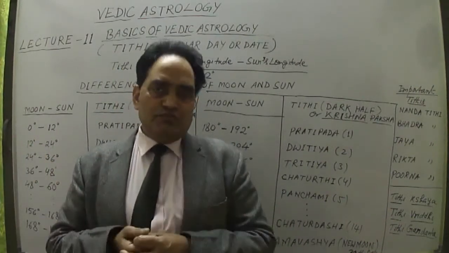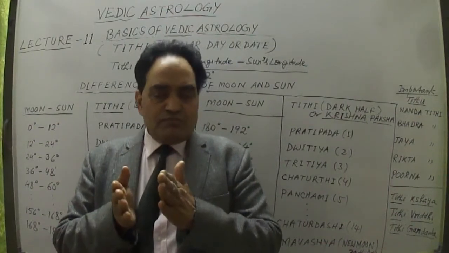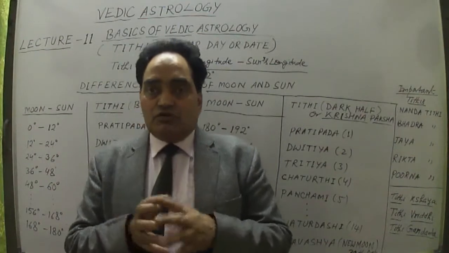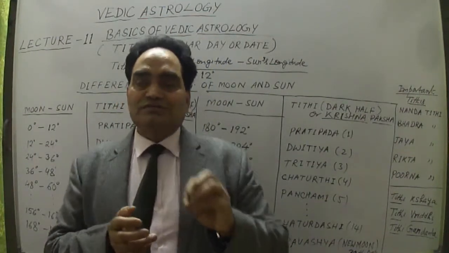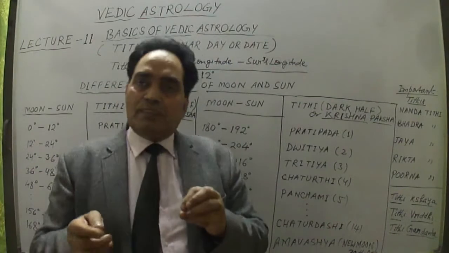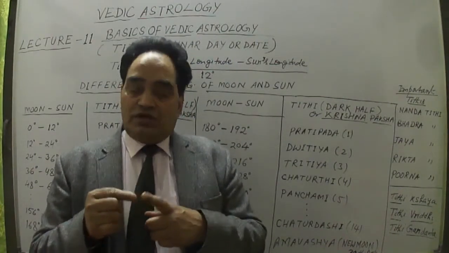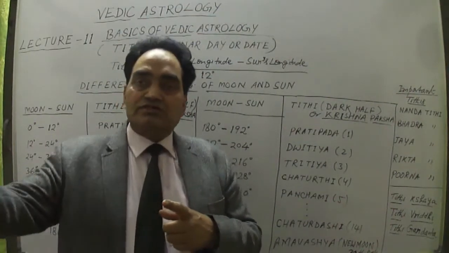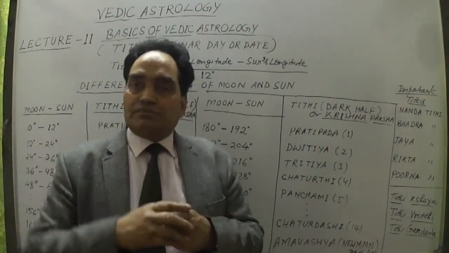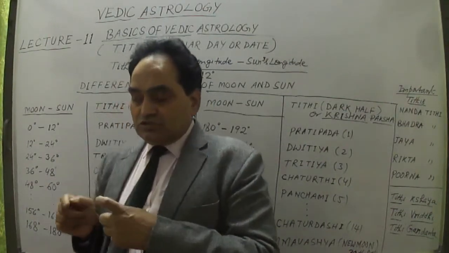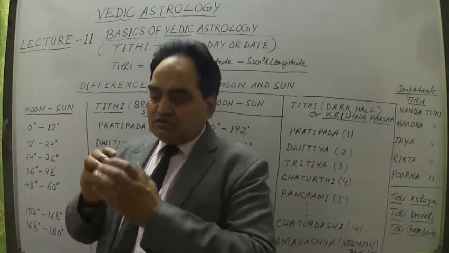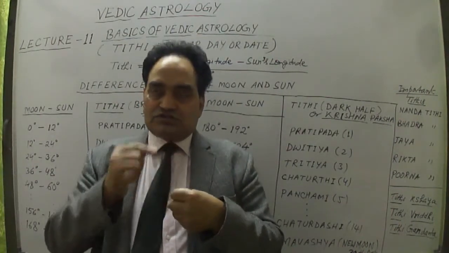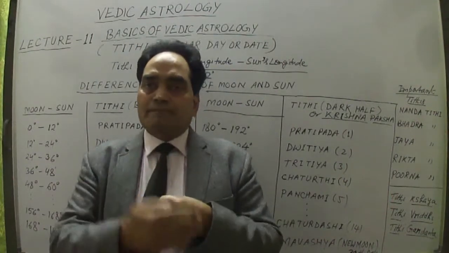How is the moon going away from the sun? This is the measurement of angles, or the difference of angles. The moon cannot actually go near the sun, but it appears to, because the moon is traveling around the earth, and the earth is moving in its orbit around the sun. Suppose this is the earth and the sun is here, and the moon is orbiting around the earth.